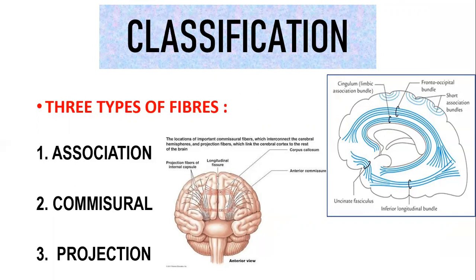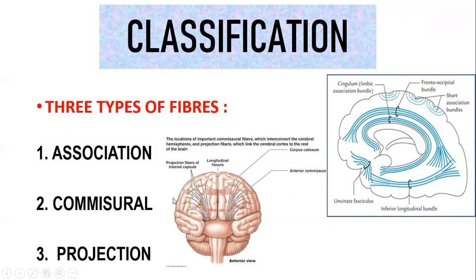Between two adjacent gyri, they establish a connection within the same hemisphere. That is what are called association fibers. They interconnect the adjacent sulci or gyri within the same hemisphere.